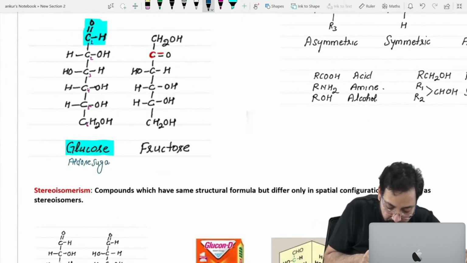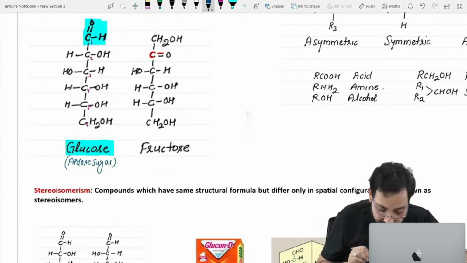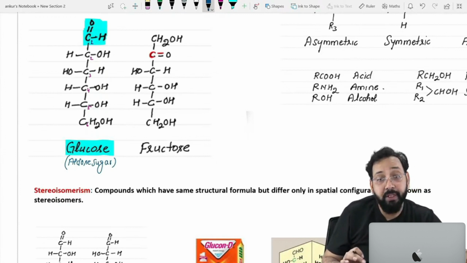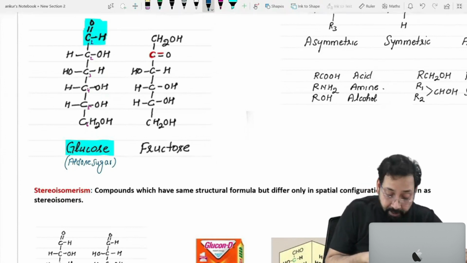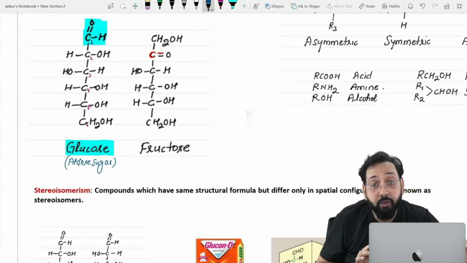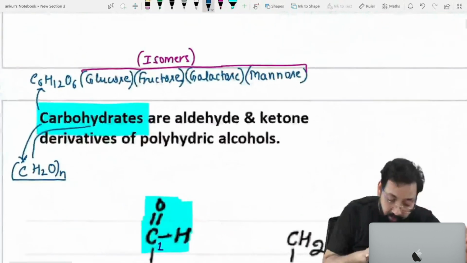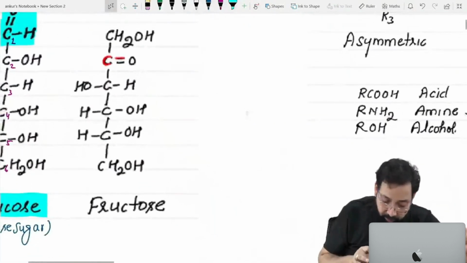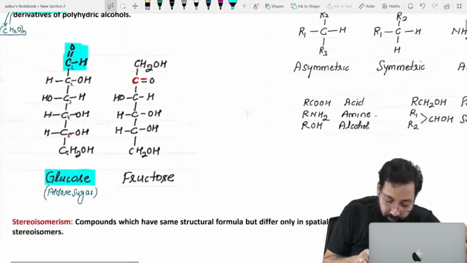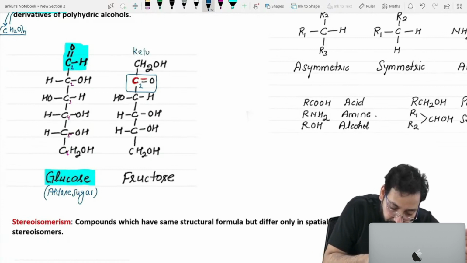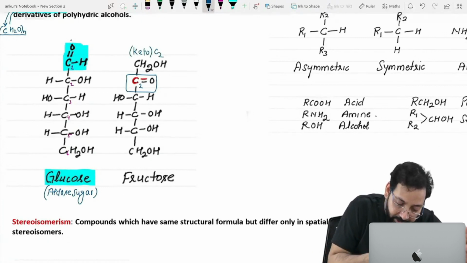Aldose sugar. Okay. So you have sufficient space to write wherever I am writing, so it would be beneficial for you. Yes. So it has an aldehyde group, that's why it is called aldose sugar. In fructose, the molecular formula is again C6H12O6. But in fructose, there is a keto group at carbon number 2.